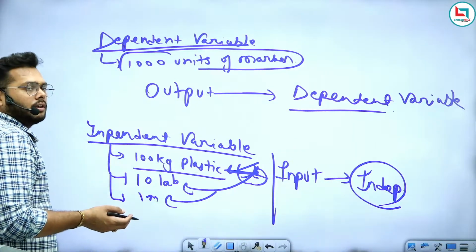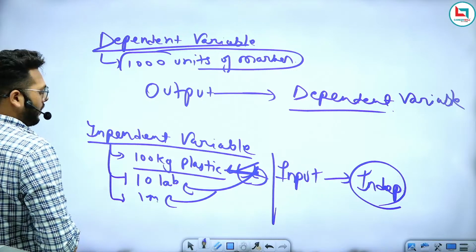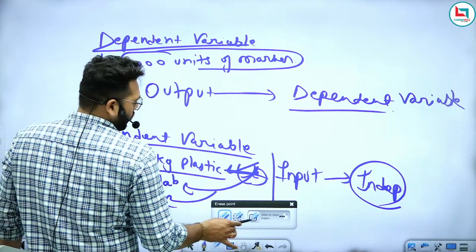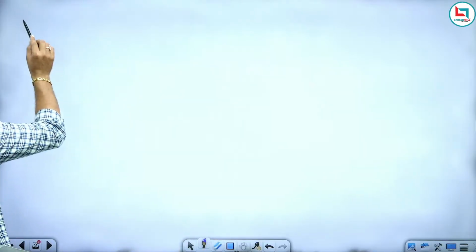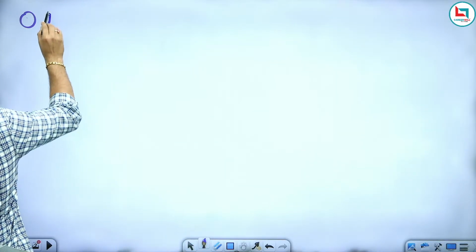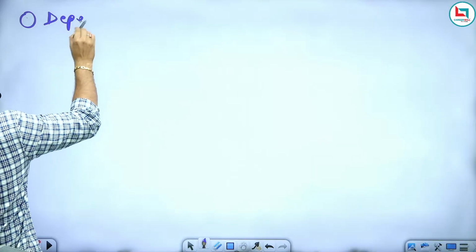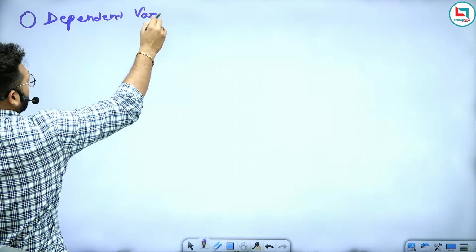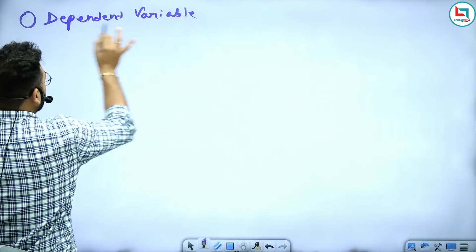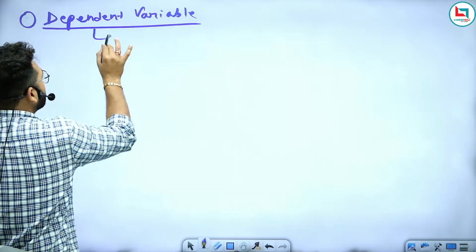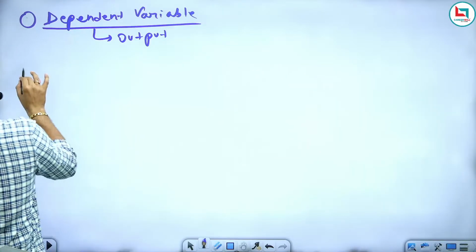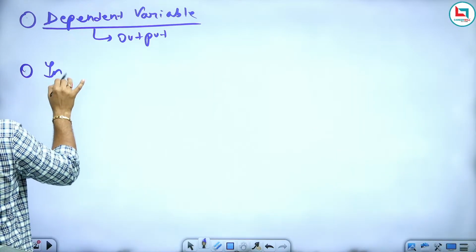We can say or not? So now we can conclude one thing. We have just understood one concept, that dependent variable means what? Dependent variables are the output.